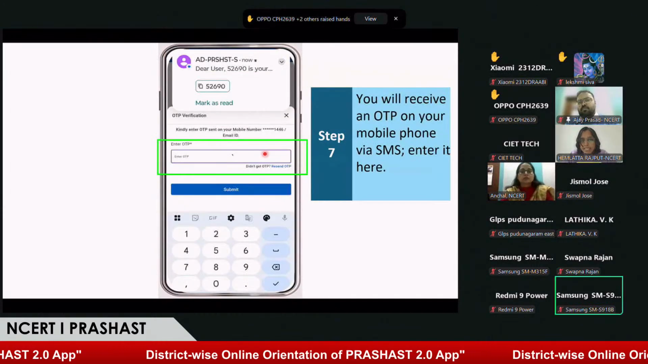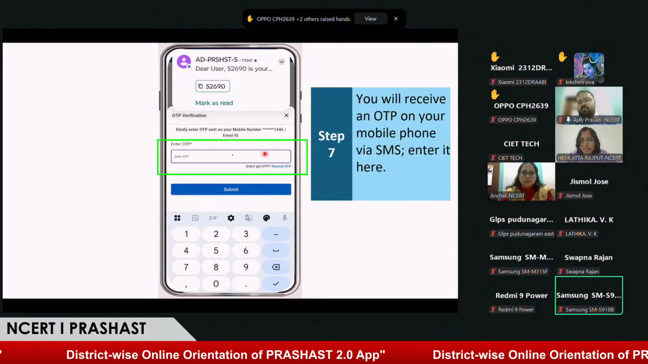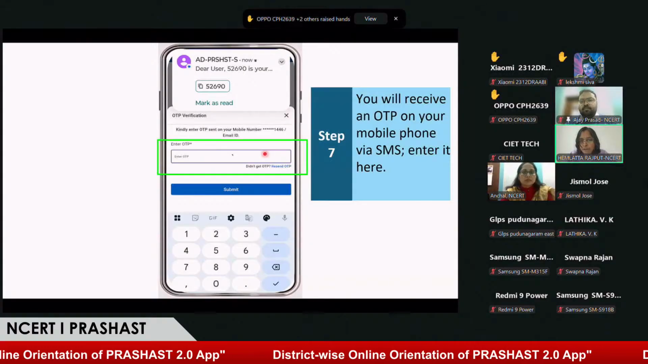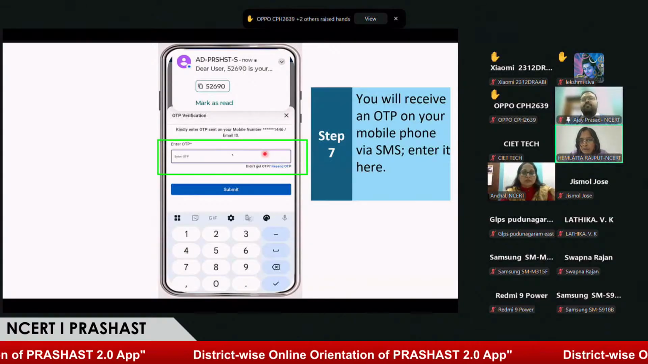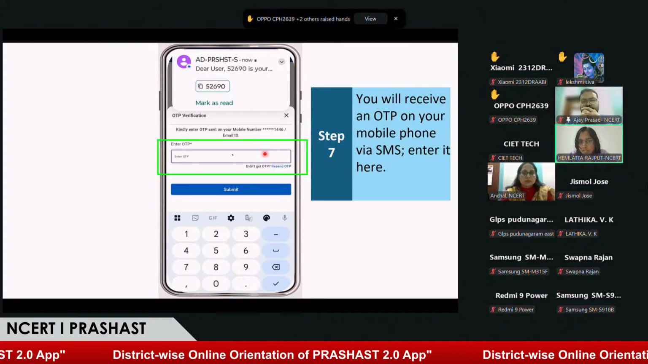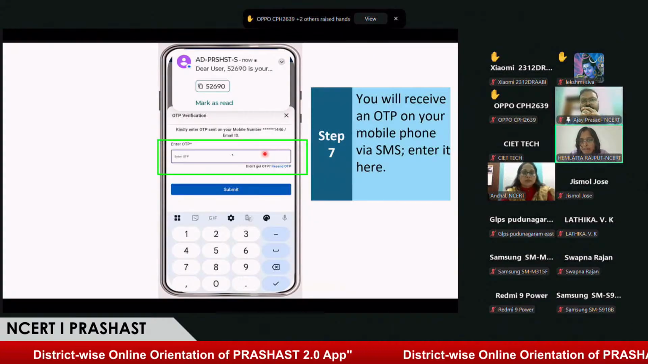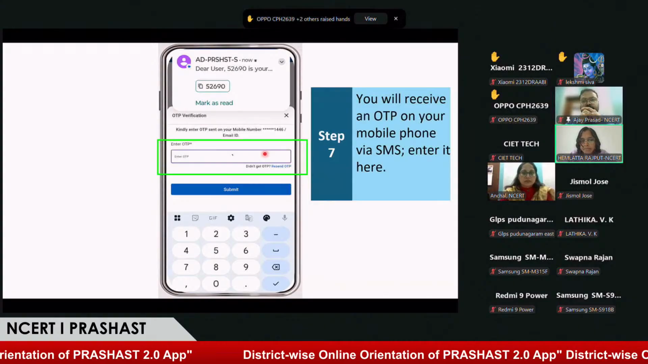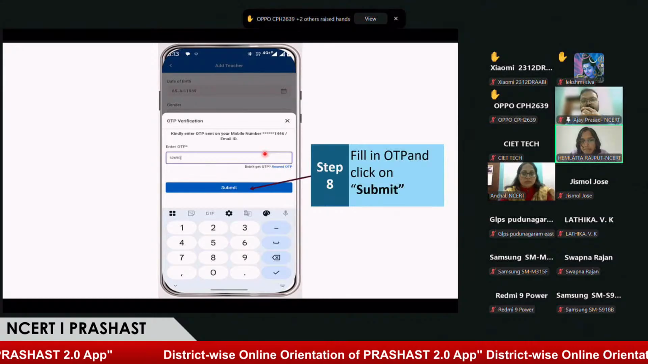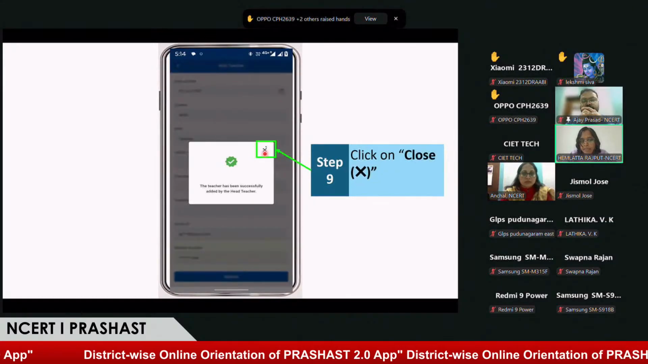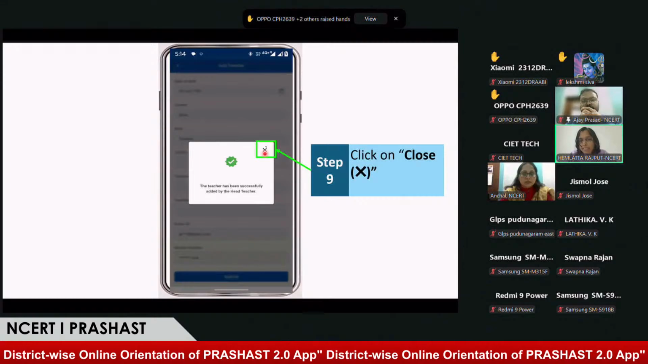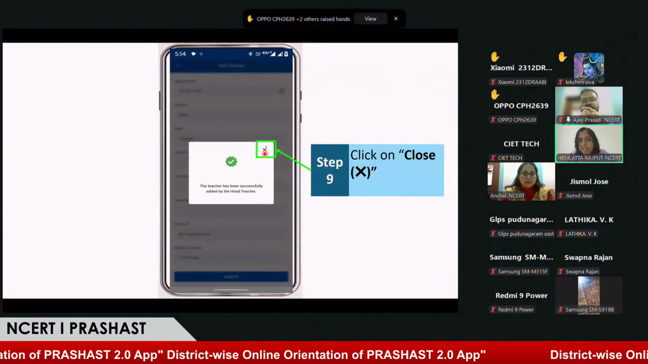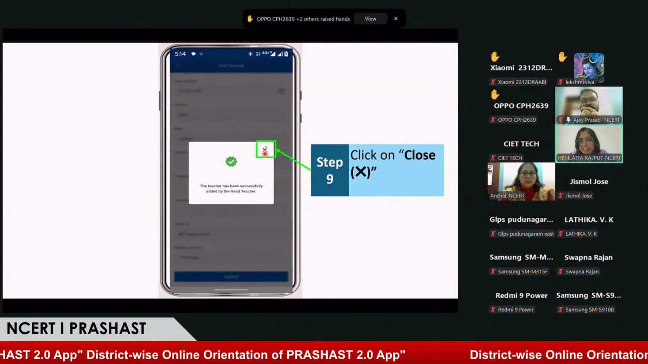Now you can see that I will receive the OTP on my mobile number. And this OTP is received by myself only, because I am the only head teacher who is going to register myself as a teacher also. So I will enter this OTP here and click on the submit button. Now the teacher has been successfully added by the head teacher. Means I am already registered as a head teacher and I have added myself as a teacher in the school system.